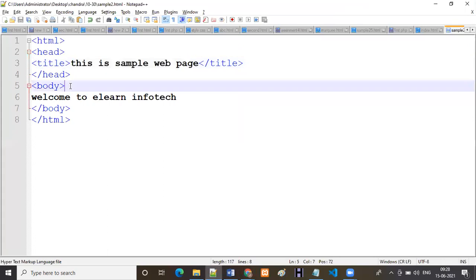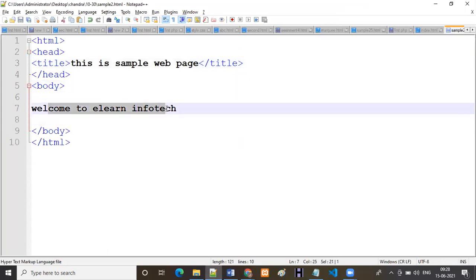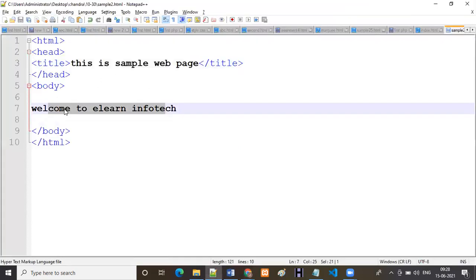After that, within the body we are writing something, right? So within the body, if you are writing anything, it will display on the browser screen. This one we can call the layout. So if you want to print anything in the layout, we have to write it within the body.